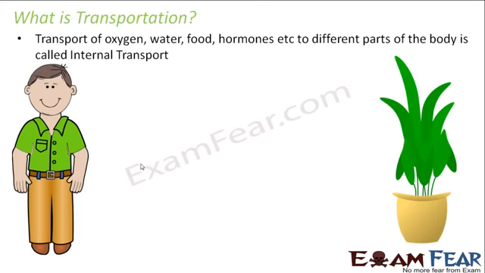So transport of oxygen, water, food, hormones, etc. to different parts of the body is called internal transport. It is known as internal transport because the transportation takes place within our body. It is not visible from outside. So that is why it is called internal transport.